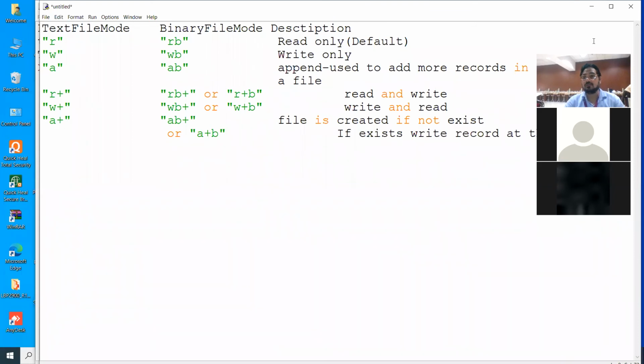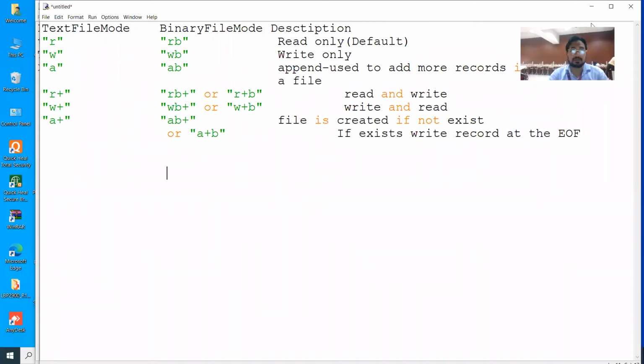So what we write while closing: suppose we are having W file, which is an object, also known as the file handle or file handler. So we write object dot close, W file dot close. This is the example.